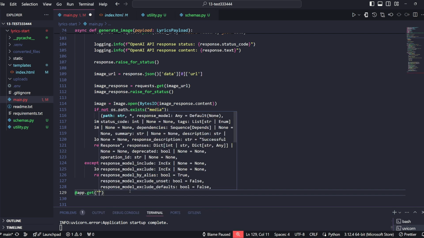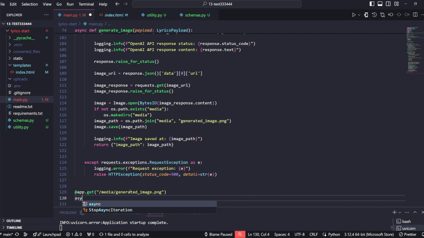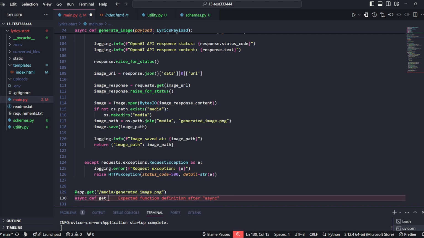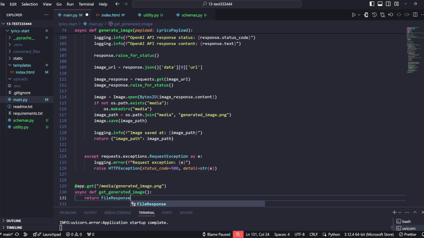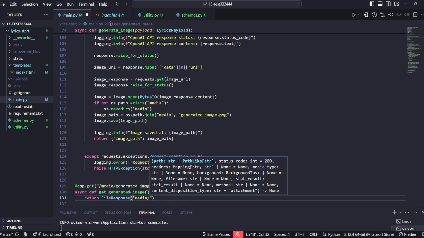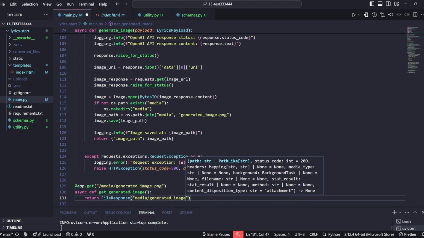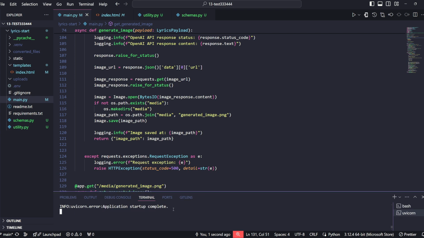So that'll be the last thing that we need to do, is to create a new get endpoint, and we'll call it generated_image.png, and this will be another asynchronous method. We'll give it an appropriate name, and all that this will do is return the file, which will be the image that we have just generated. So this will go into the media folder and fetch the image. And that should be all for our project.